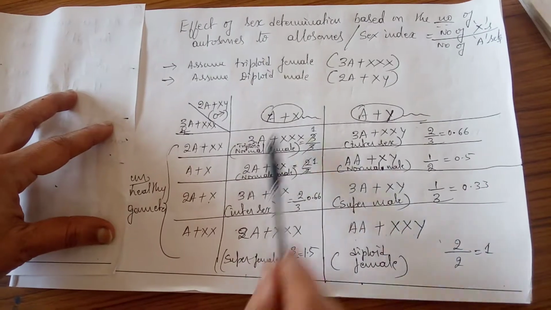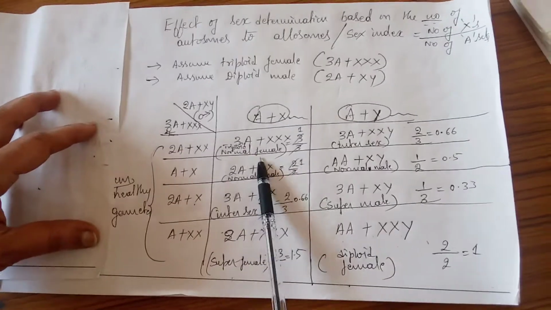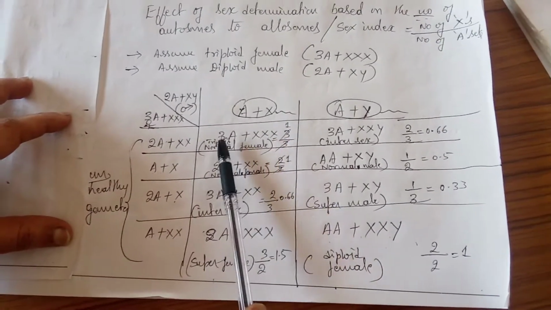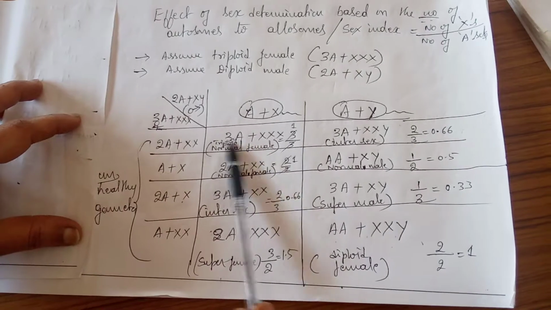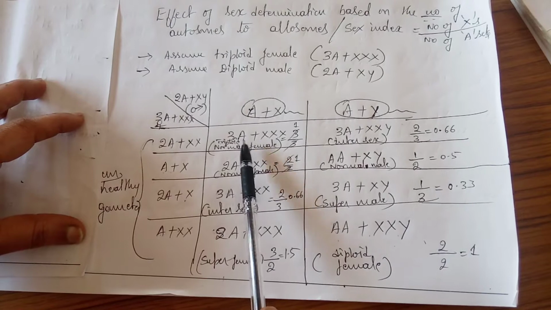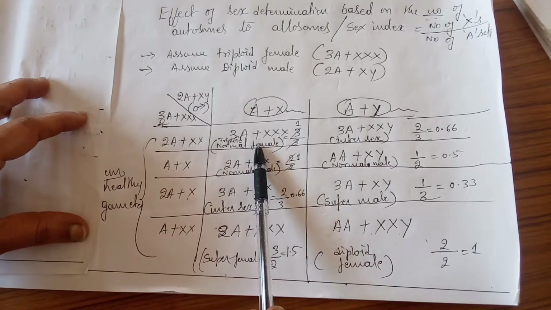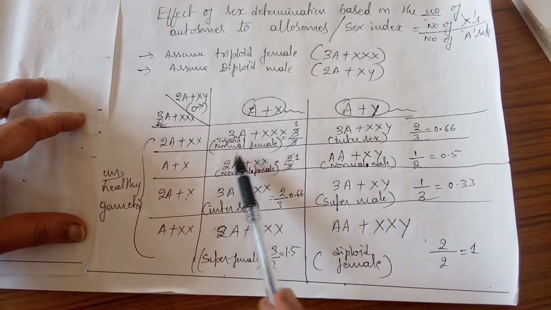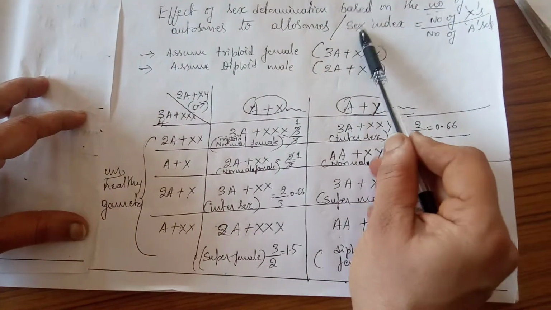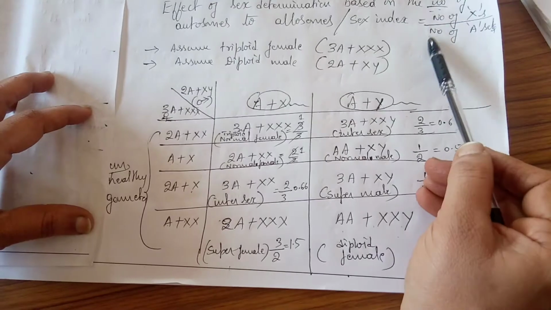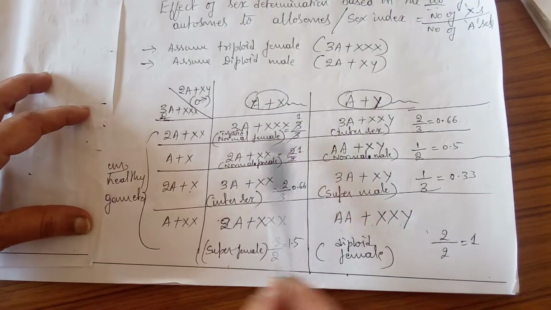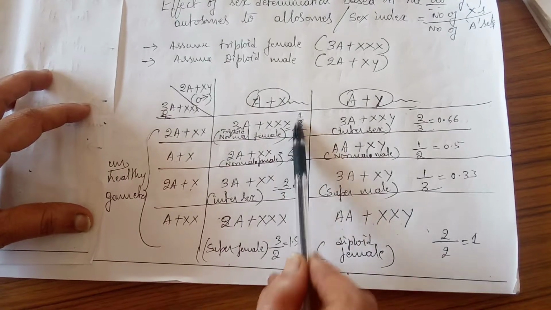Now let us see what the sex of the individual is after it gets the different combinations of X chromosomes and autosomes. We will check what type of organism is going to be produced, whether it will be a normal healthy female, a super female, intersex, or whatever it is. Here there are 3X. We know the sex index ratio is the number of X chromosomes to the number of autosomes. Here the number of X chromosomes is 3, and the number of autosomes is also 3. 3 divided by 3, you will get 1.